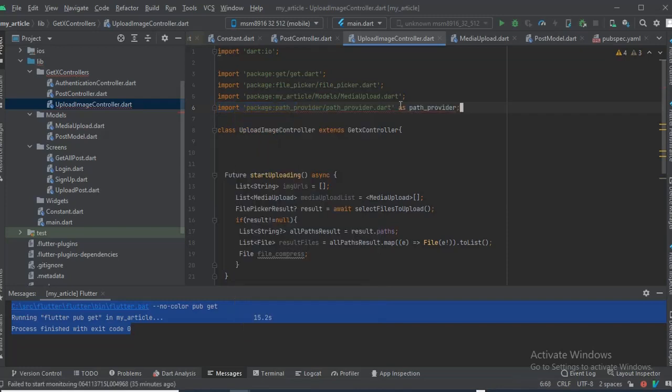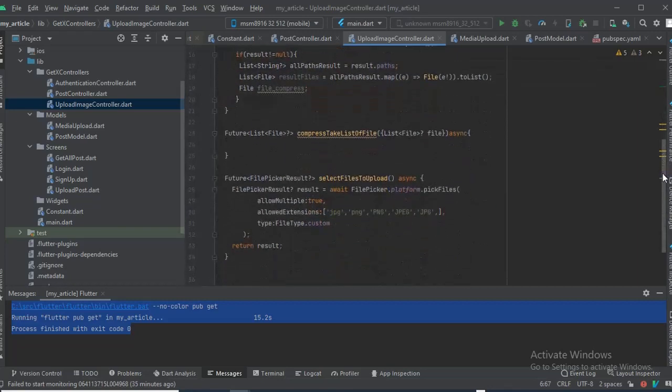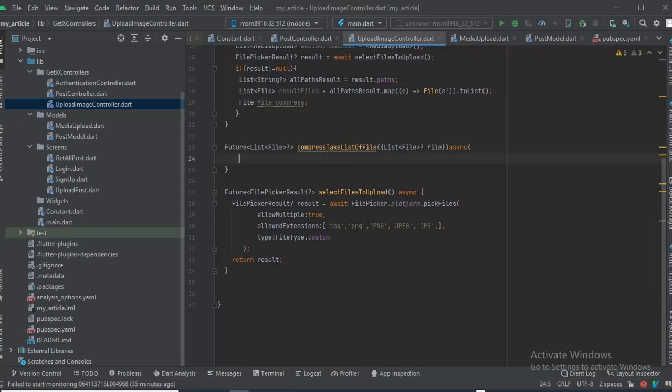Going down to our compress, what we need to do is path provider dot get temporary directory.